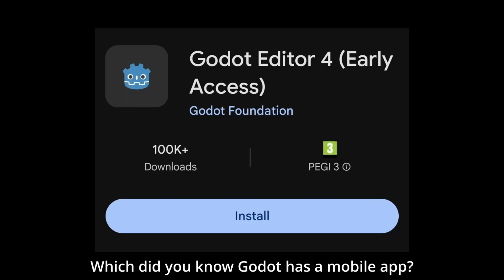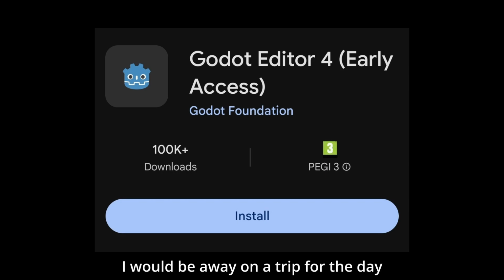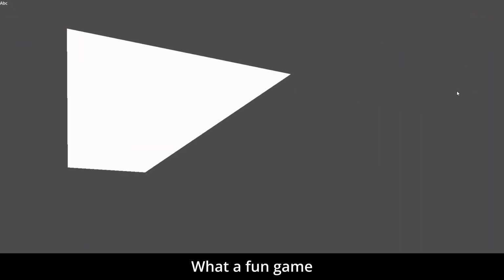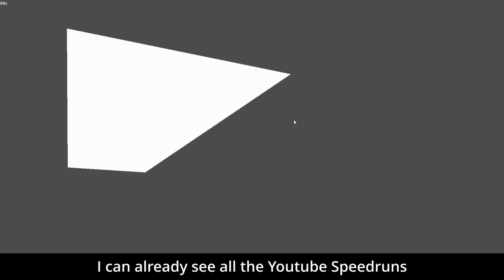Day 2. Despite wasting a day, I somehow decided it was smart to try out a game engine that I've never used before, and that would be Godot. Did you know Godot has a mobile app? And that's perfect, since I would be away on a trip for the day. And now that I'm back, let's see what I made on the app. Ah yes, what a fun game. I can already see all the YouTube speedruns.